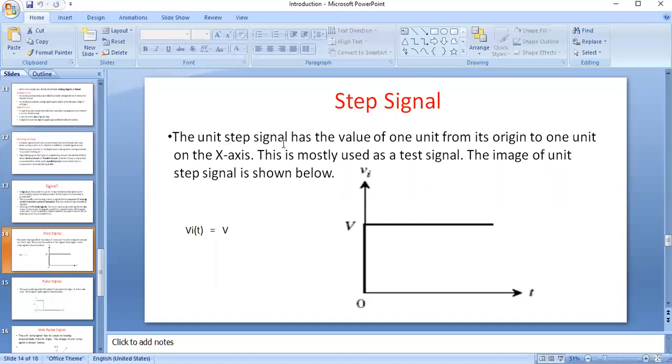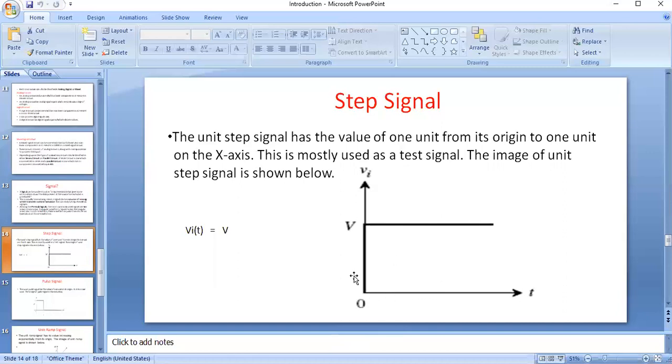For any signal, there are three basic characteristics. What are those? Amplitude, phase, and time or frequency. So this is the unit step signal. When the amplitude is unity, it is called a unit step signal. If it has some other amplitude, it is called a step signal.